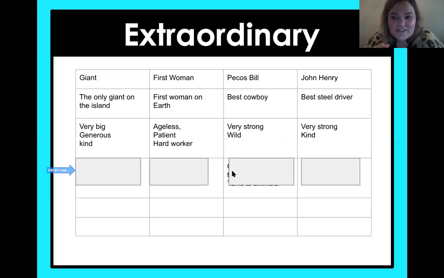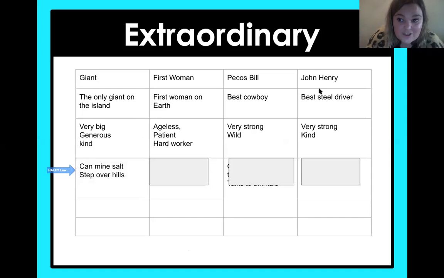All right, so let's figure out this last row before you're on your own. We're figuring out what makes them extraordinary, and we already went through and figured this out together. So the giant, it has those long legs, and if you put here that he's able to make a bridge with those long legs, that works perfectly. Another thing that stuck out to Miss Lawson is that they can mine salt and that he steps over hills.